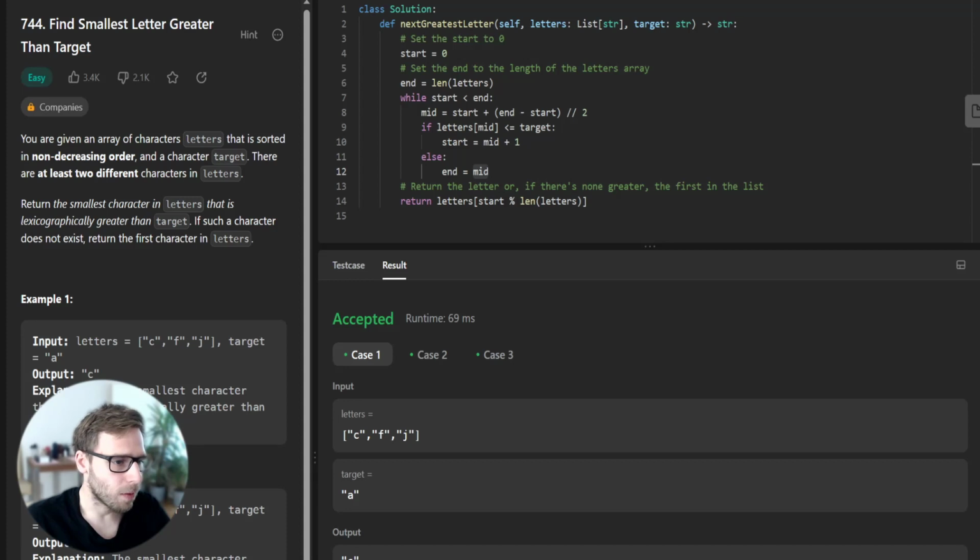The modulo len(letters) operation is to handle the case when there is no character greater than the target. In that case, it wraps around to return the first character in the list, and that's it. A binary search approach to finding the next greatest letter in Python.